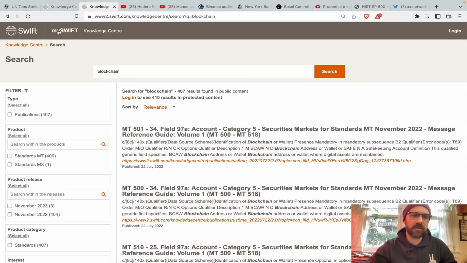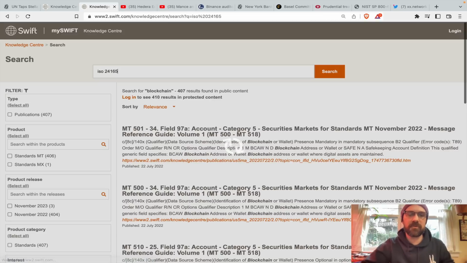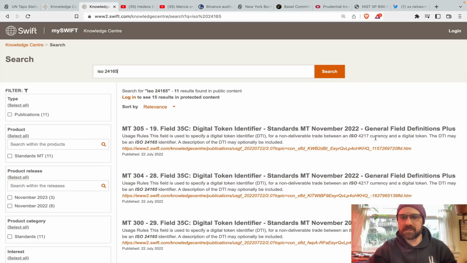You can even go onto Swift's Knowledge Center right here. See all the aspects dealing with blockchain. I recommend typing in ISO 24165, which is digital token identifier. And you can see they're all non-fiat currency codes, basically crypto, right? All throughout the FX and the securities aspects for the standards updates for this year and next year.